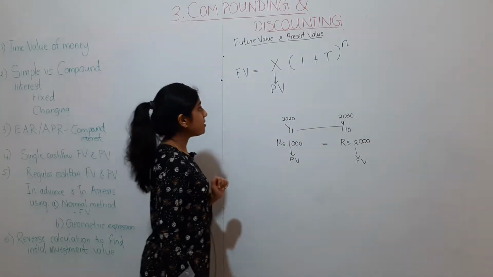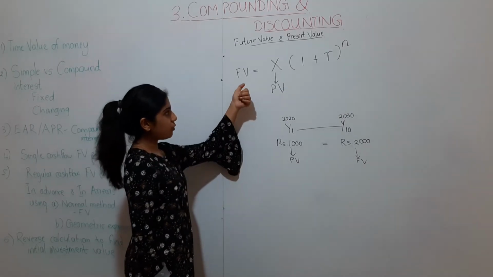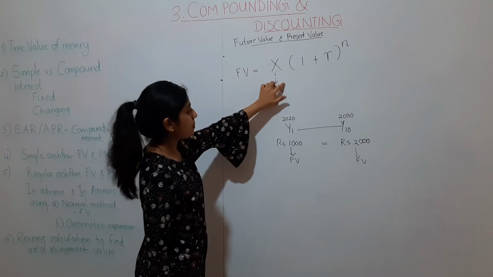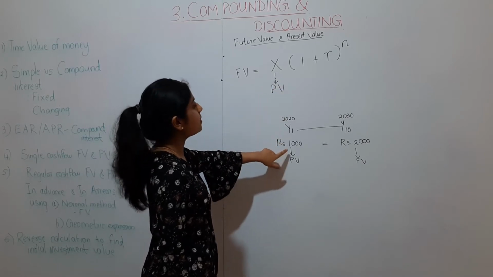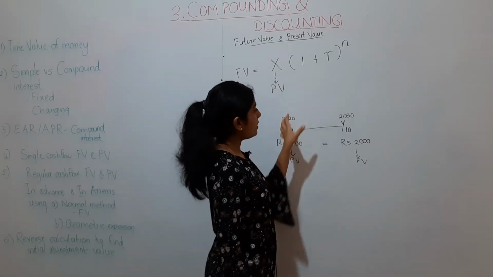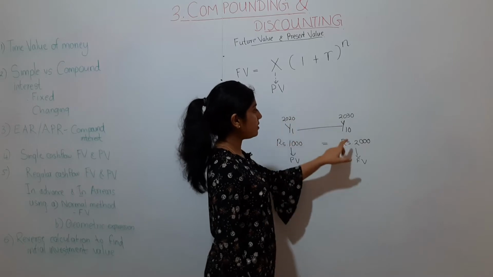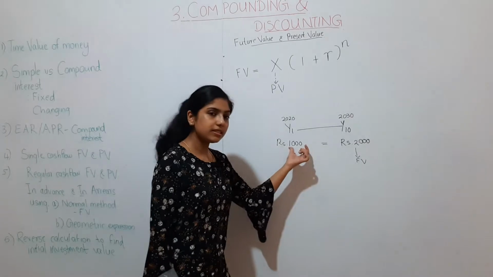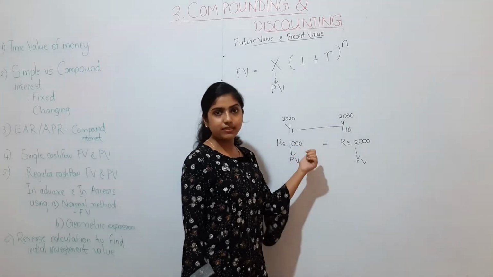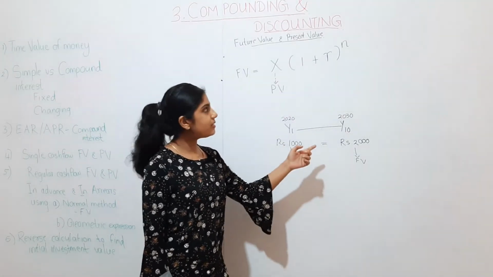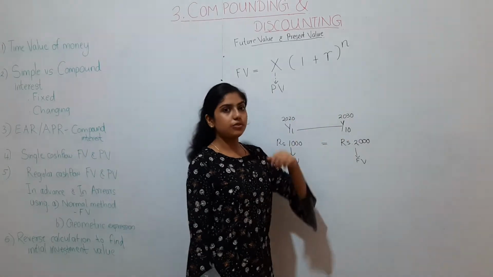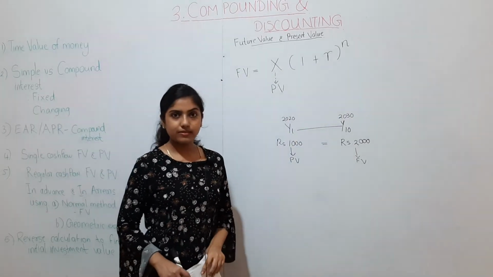So this is the future value and this is called the present value. This is the difference between a future value and a present value. The goods that we weren't able to buy using 1000 rupees in year 10, we can buy using 2000 rupees. So that's why the future value formula is today's value, which is the present value 1000, multiplied by the interest rate at which this changes to 2000. Because there is a percentage change, that interest rate is incorporated into the formula for the number of years.